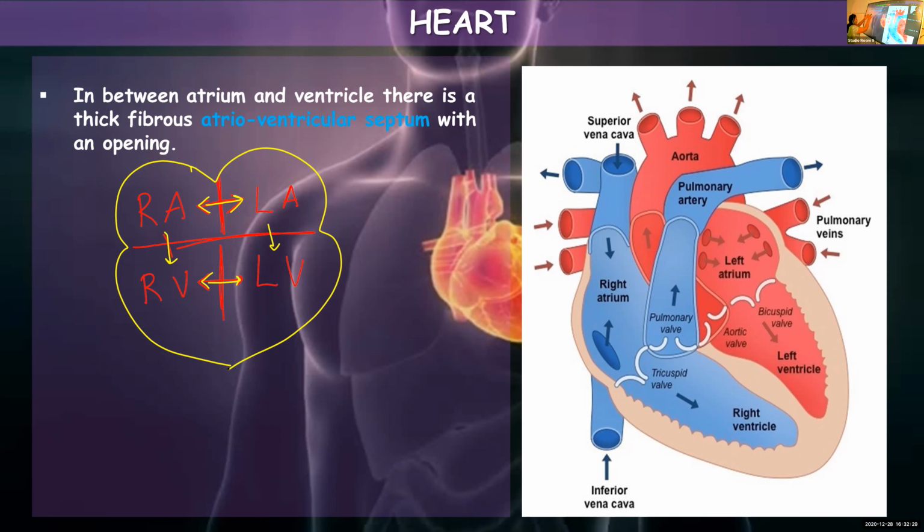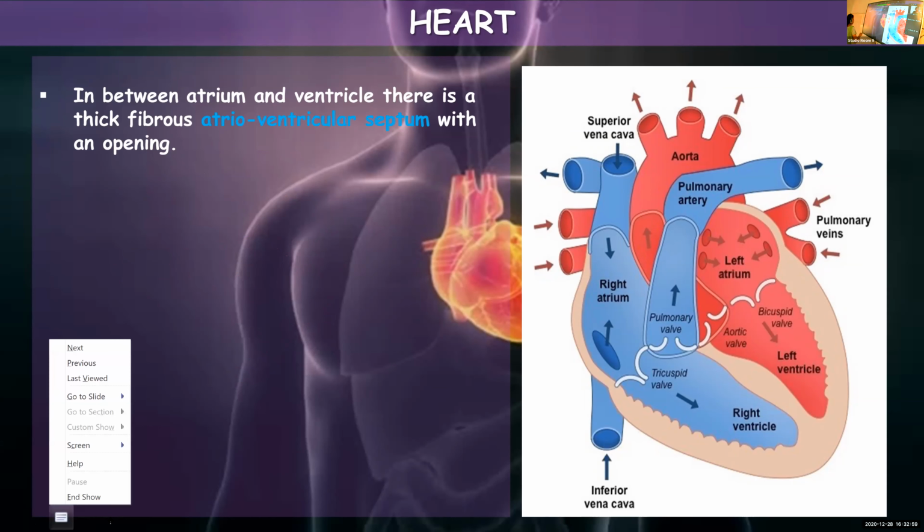So if there is an opening here, the oxygenated and deoxygenated blood will get mixed together. So blood which is present on the right and left side never mixes together. That is why there is no connection or opening. But definitely the blood reaching the right atrium has to move into the right ventricle, and the blood reaching the left atrium should move to the left ventricle. That is why they are provided with an opening. Good.